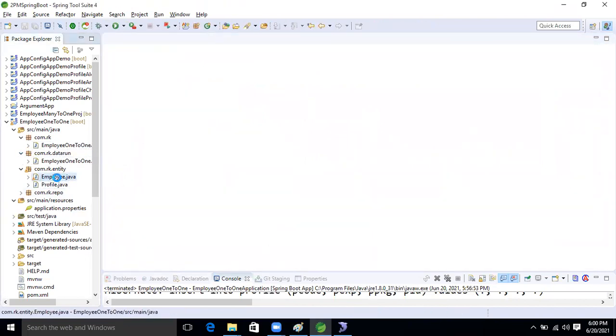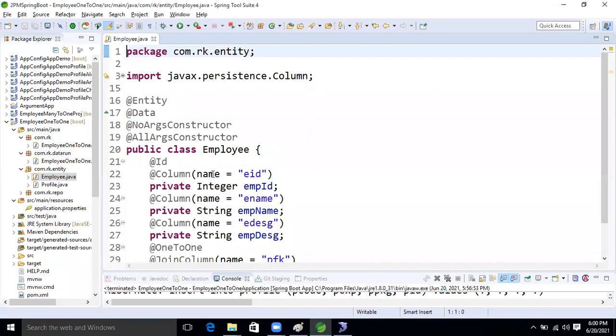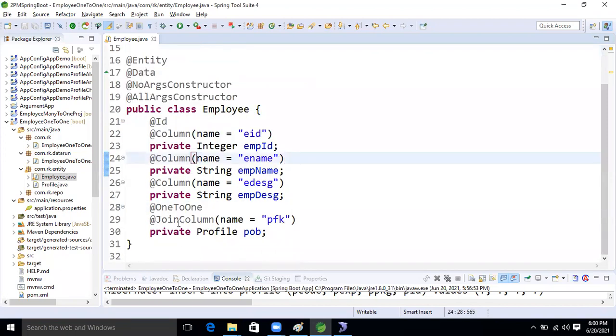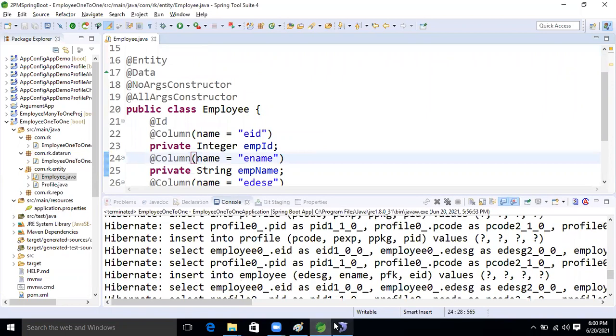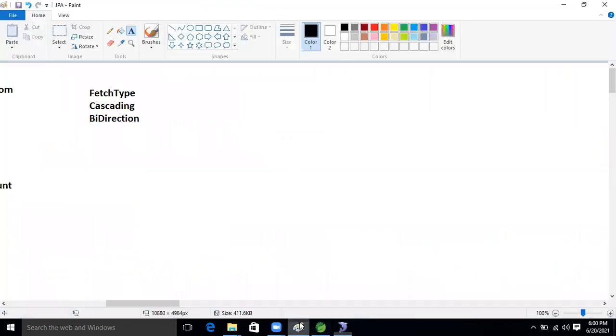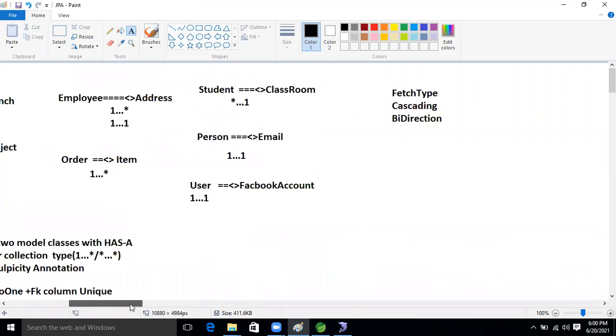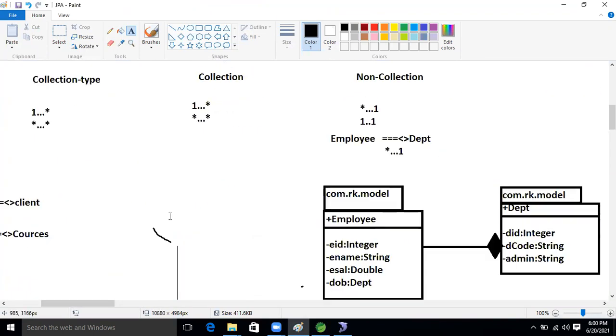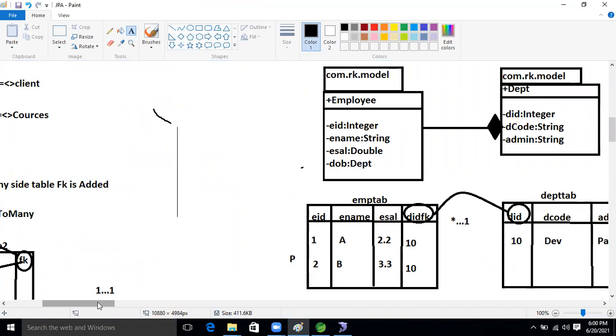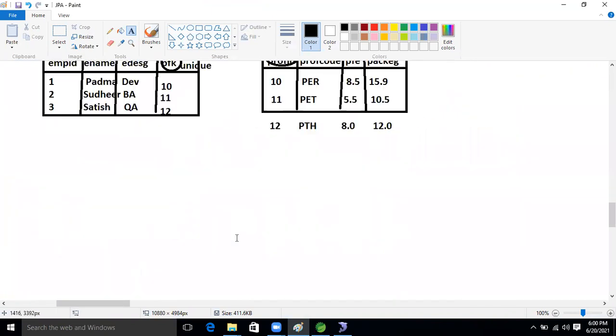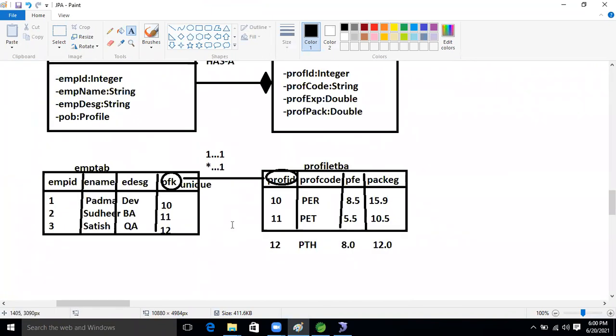Whenever we fetch the data, at the selecting time, if the table is there in the relation, what happens? One to one is completed now. So, fetch type.